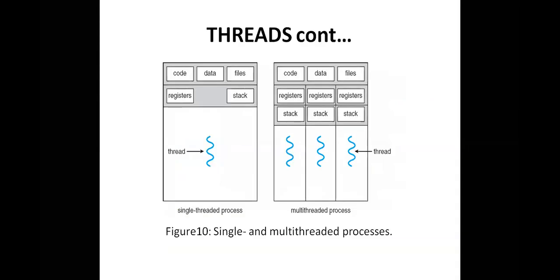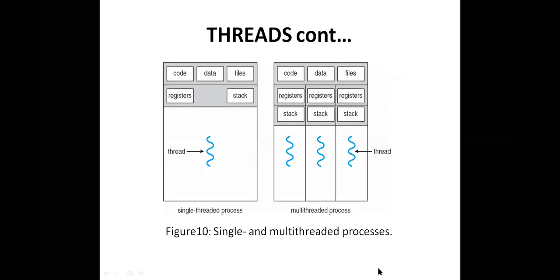What is the difference between a process and a thread? A process is a heavyweight process and a thread is called a lightweight process. Why is a thread called a lightweight process? A thread is a part of a process, a unit part of a process. So a thread consumes fewer system resources and a process consumes more system resources.